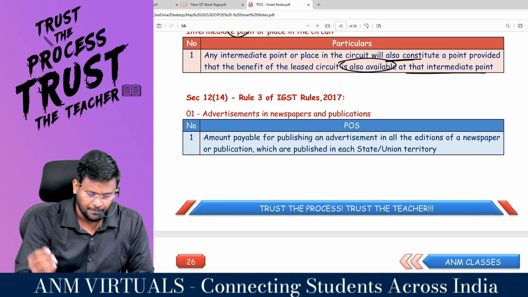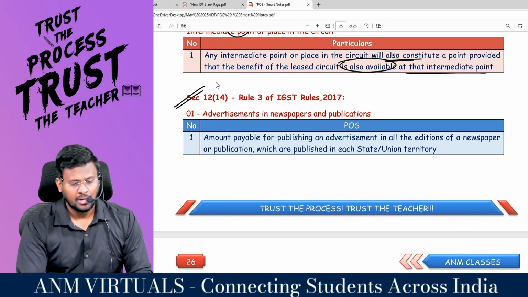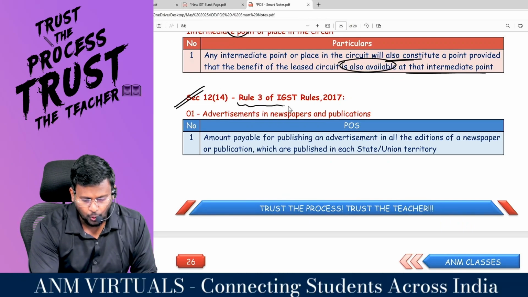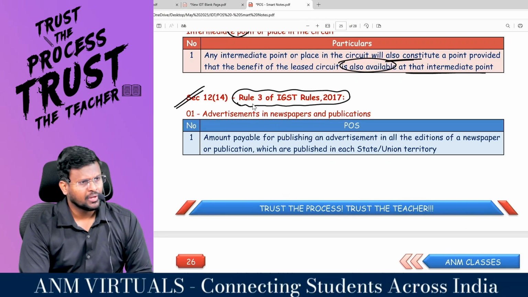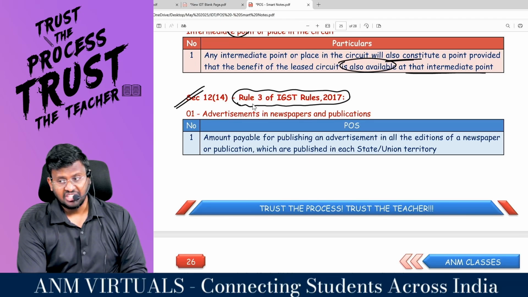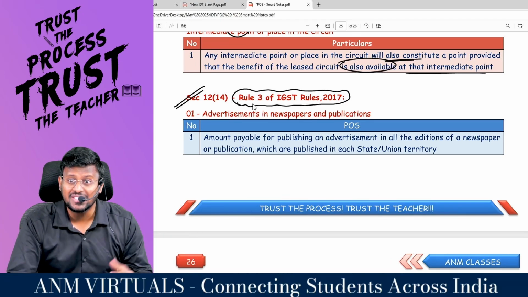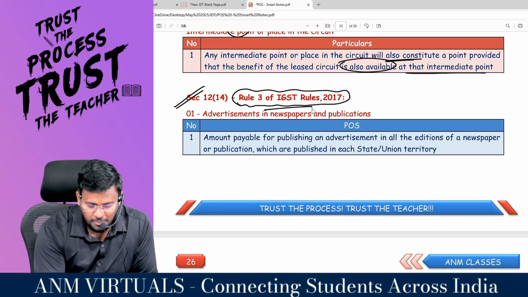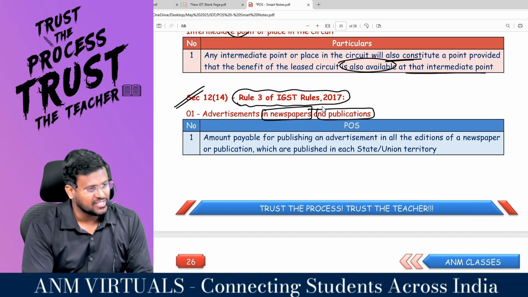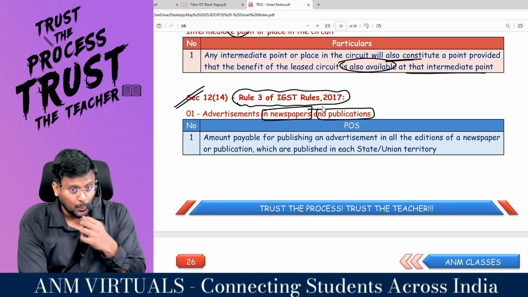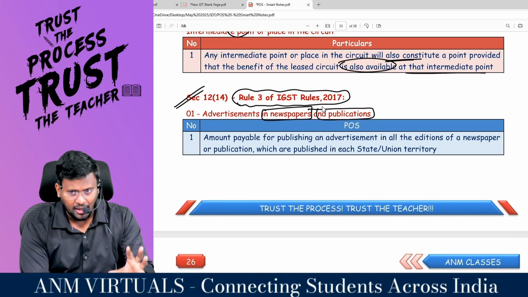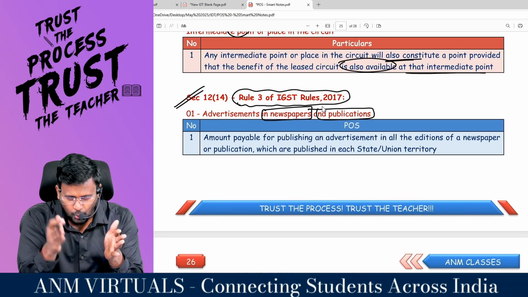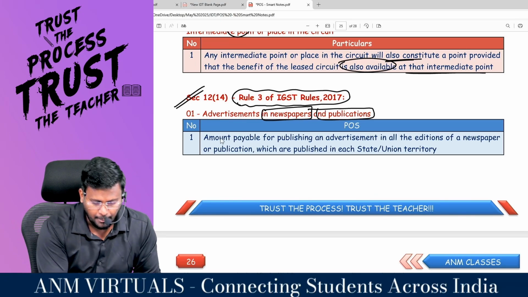Shall I proceed, sir? The last rule, rule number 3, which is 12(14). Have you heard about it? Which is advertisement. There are so many various ways in which you can advertise to government, right, sir? Advertisement in newspaper and publication. You can advertise in newspaper, and if you are advertising in newspaper and publication, the basis on which you have to apportion the value of supply is amount payable.